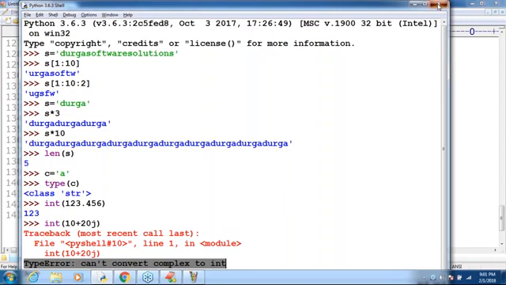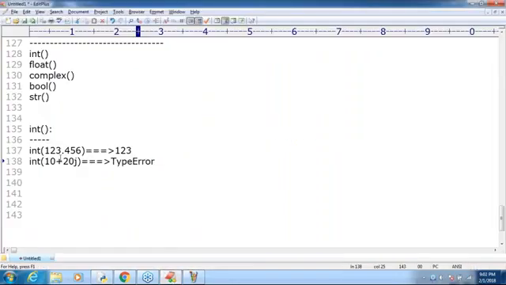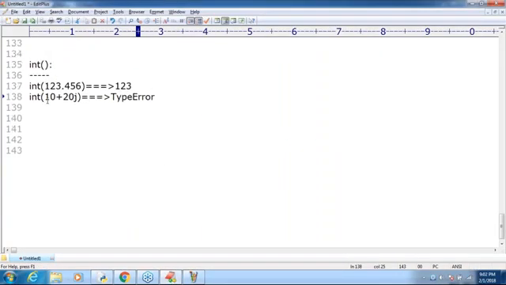Remember that. Okay, two things we covered already, right? What is the next one, sir? Float is completed, complex is also completed. What is the next one? Bool type, sir. Int of True. What is the answer?